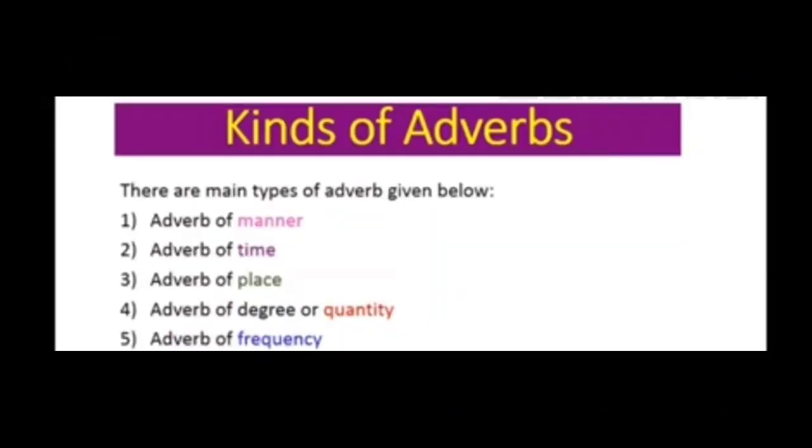So let's revise the kinds of adverbs once again. There are 5 main types of adverbs. The first one is adverb of manner. It answers the question how. Then adverbs of time. It answers the question when. Third is adverb of place. It answers the question where. Then adverb of degree or quantity. It answers the question how much. And the last one is adverb of frequency. It answers the question how many times or how often something is done.